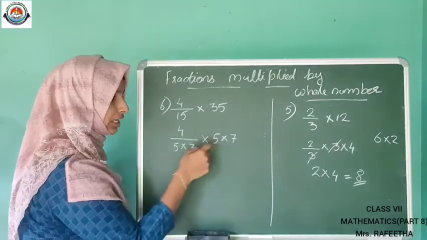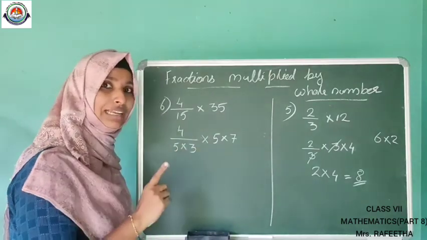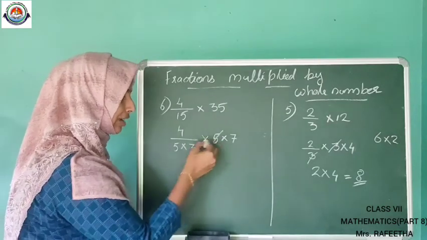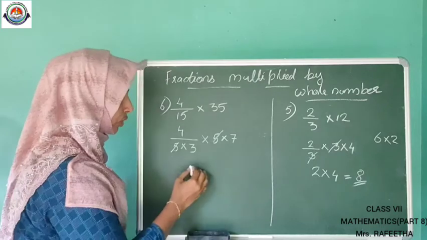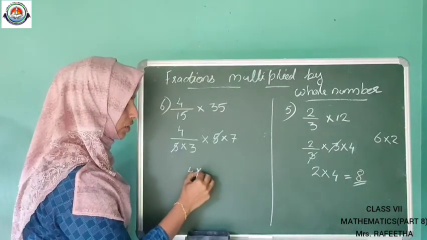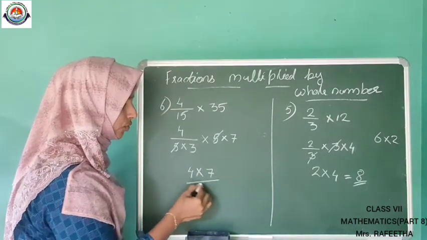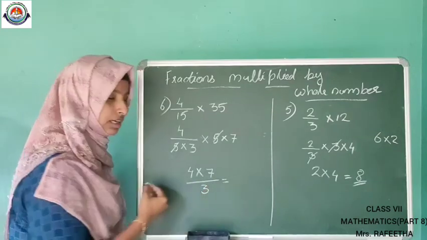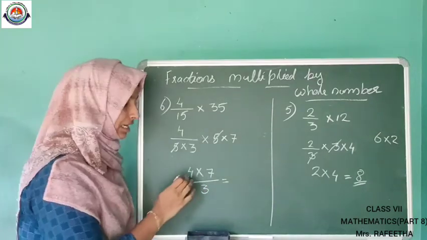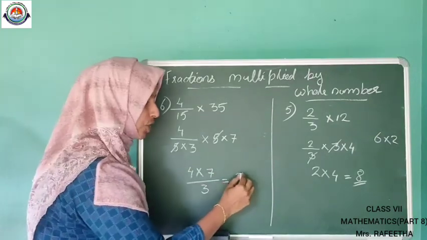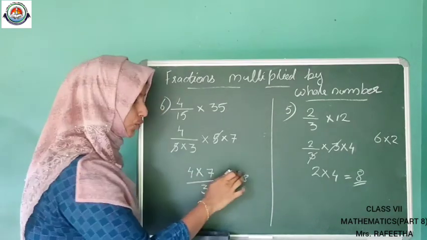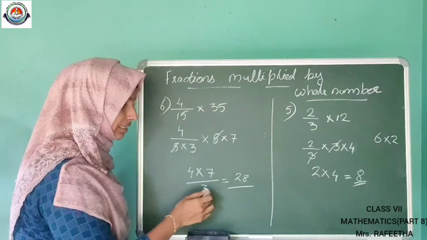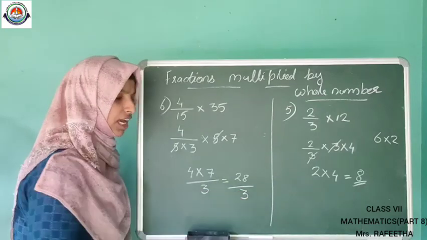So 5 into 3 here, denominator and numerator contain 5. So we can cut that 5. What is remaining there? 4 into 7 divided by 3. What is 4 into 7? Yeah, 4 7s are 28. That is 4 is multiplying with 7, 28 we get. And the denominator is 3.